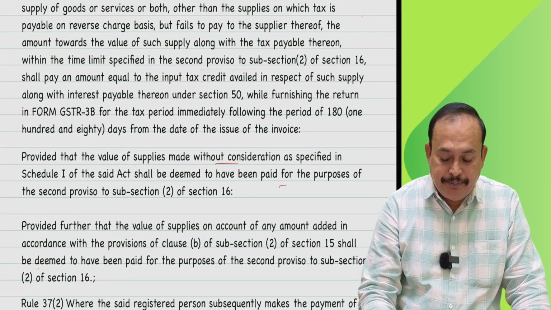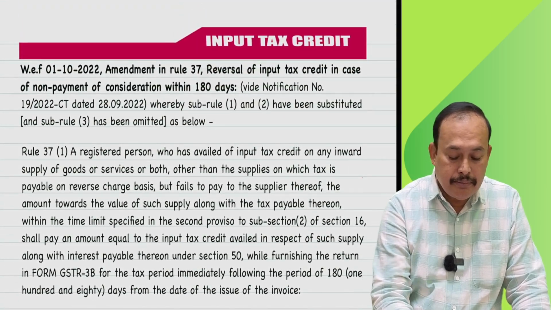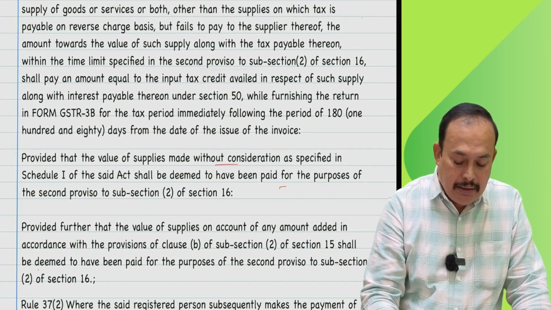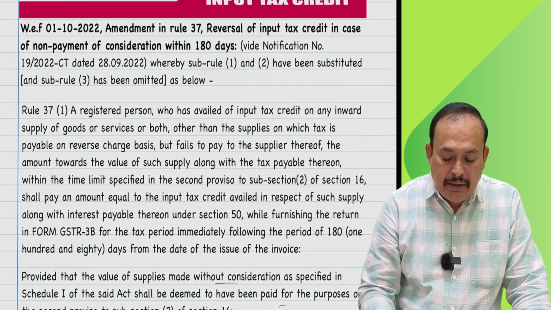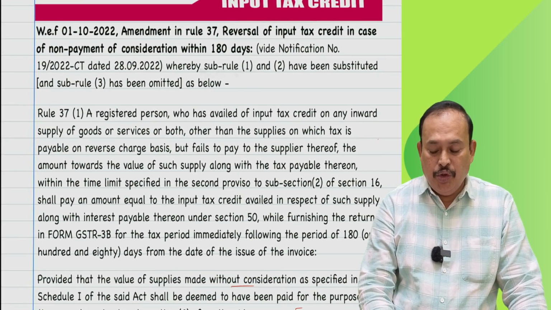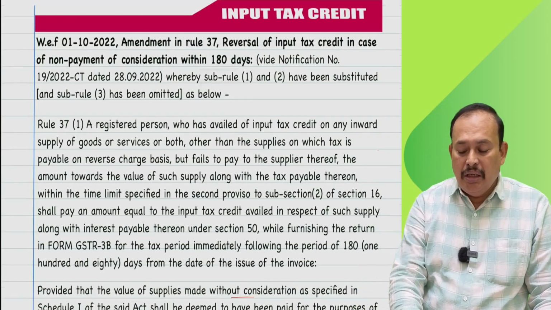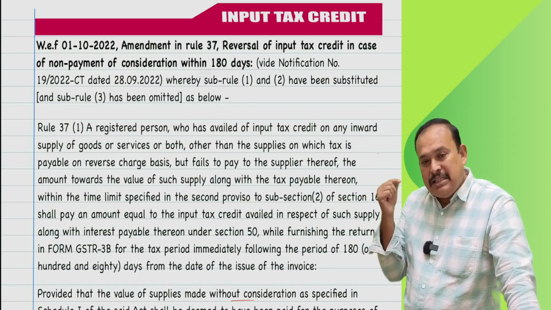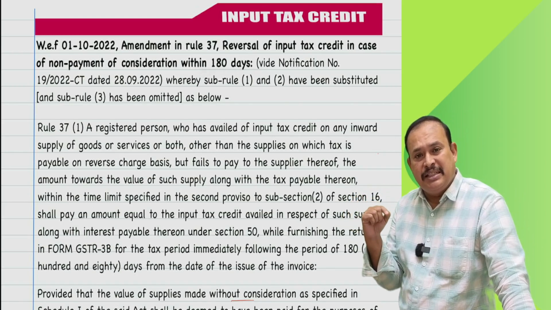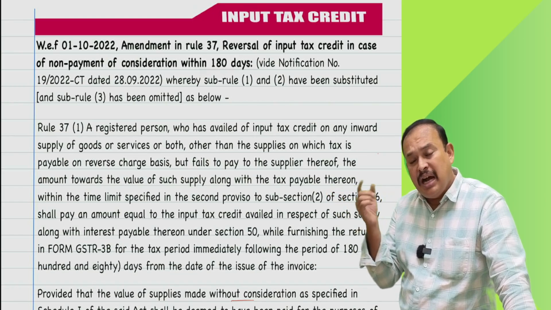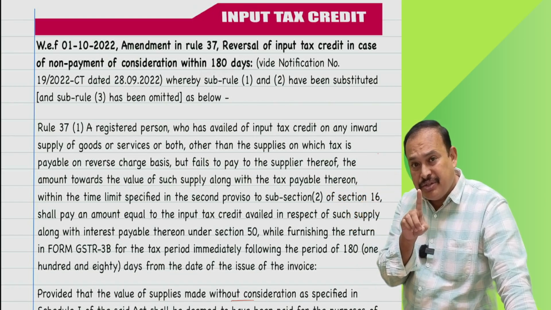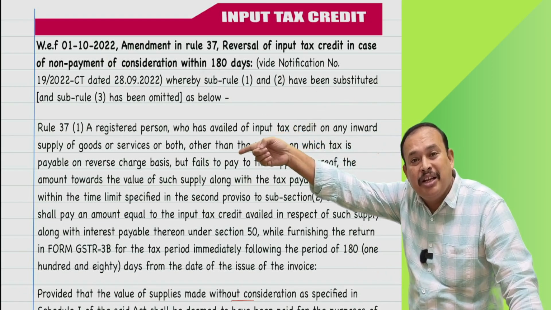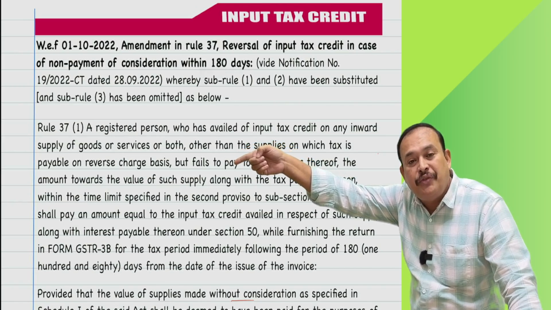Referring here to Rule 37 with regard to input tax credit: if the recipient of the goods or services receives them on credit basis, the recipient should ensure that payment is made to the supplier within 180 days from the date of invoice.